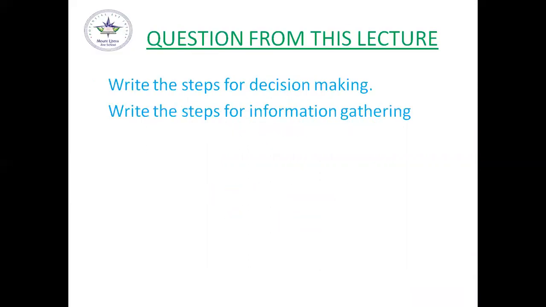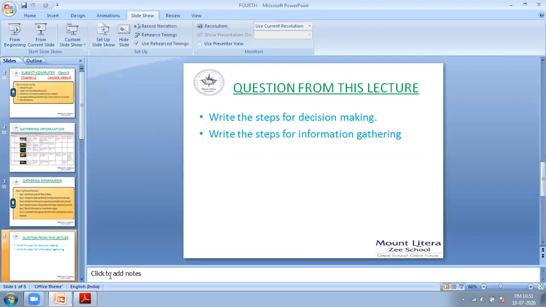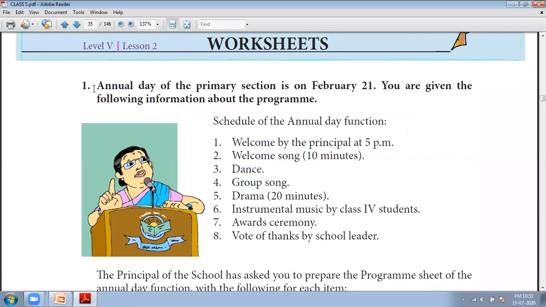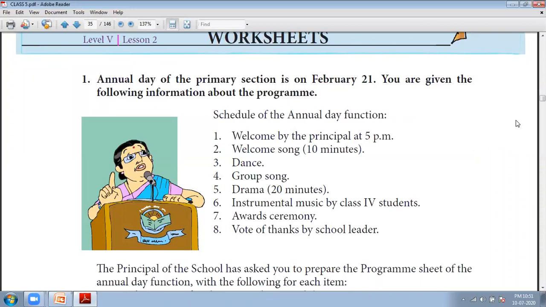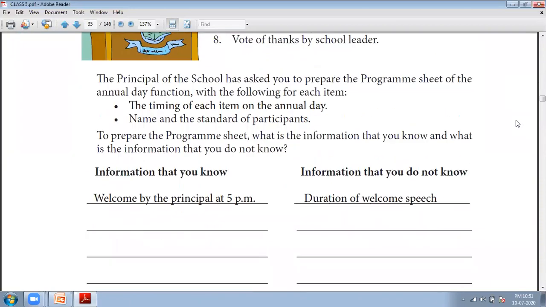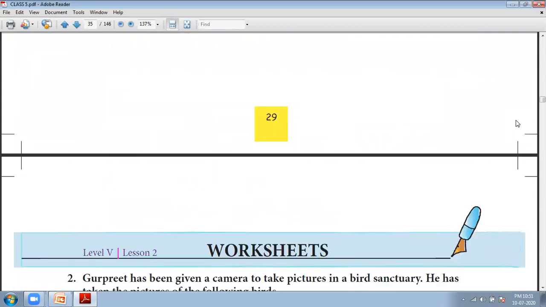Before ending this lecture, I would like to tell you something about your worksheet. The questions in your worksheet of chapter 2, these questions I have already given you to solve. So I hope all of you have done these questions.